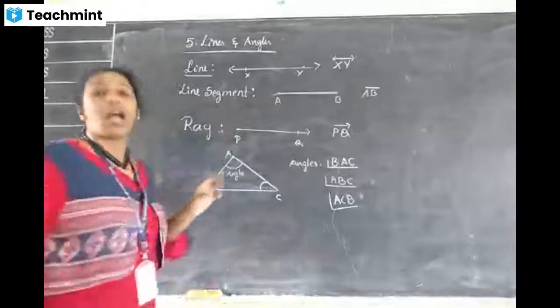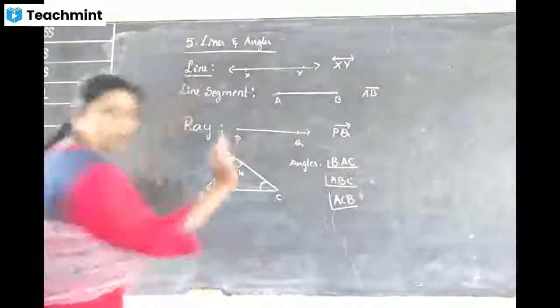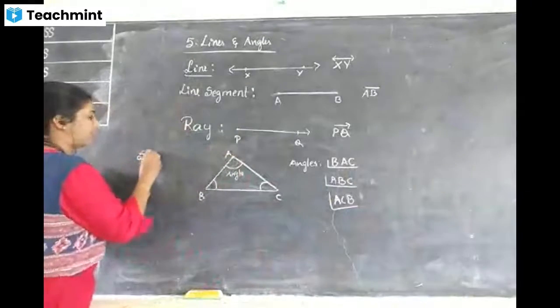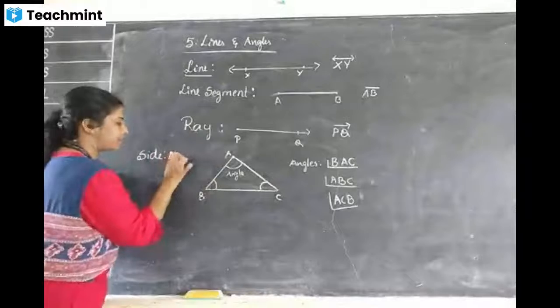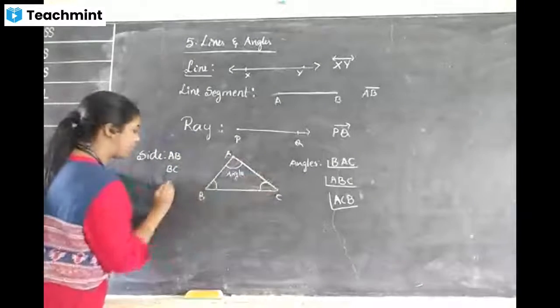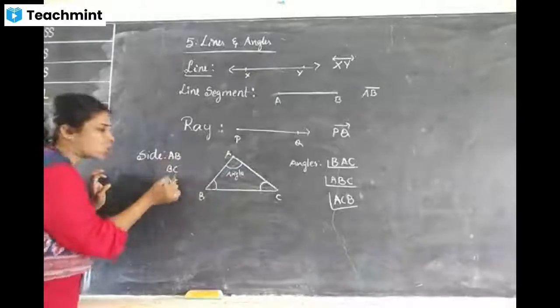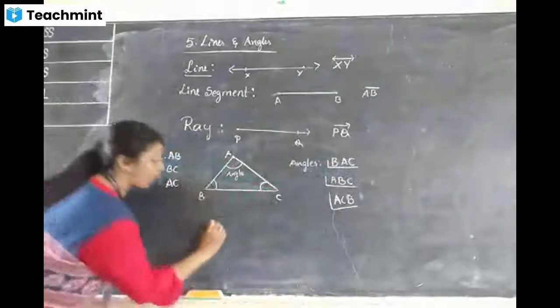So understood: angle means three letters will come. Now side. Side means which one? AB is one side. BC is one side. AC is one side. Side means two alphabets. Angle means three alphabets. Then what about vertex?